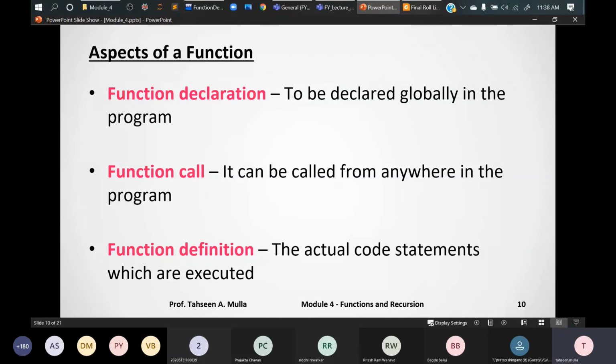Otherwise, if you limit its scope, you will only be able to access that function within the provided scope. If you declare it globally, you can access it from anywhere in your program. Okay, so the three things to note about a function are the function name, the function parameters, and the return type of that function.